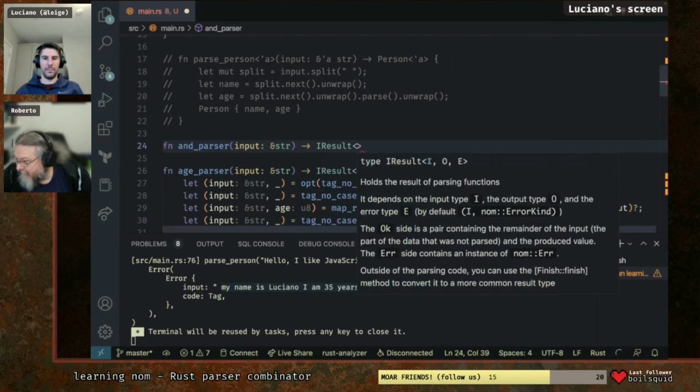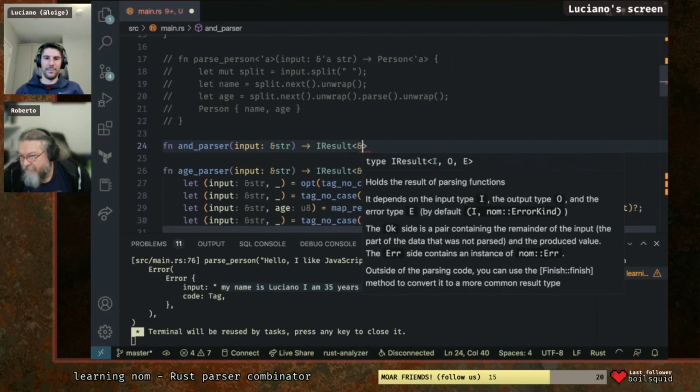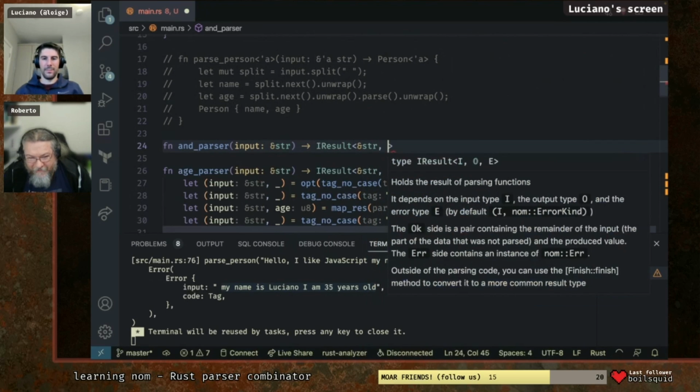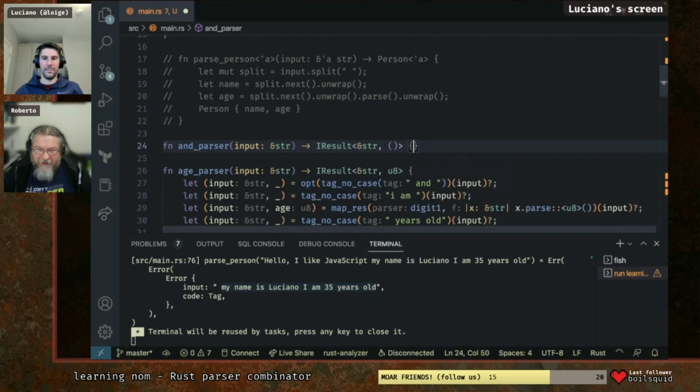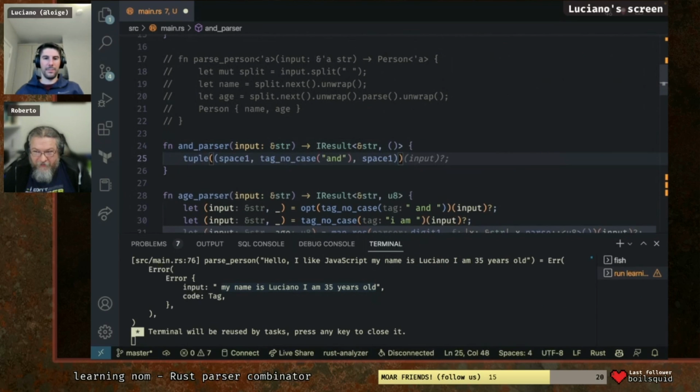Somebody is asking in the chat, are regex implemented with parsers? No, they are state machines. Strange beasts.